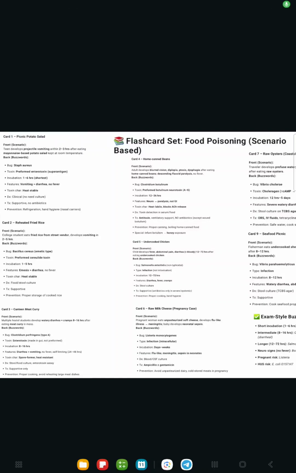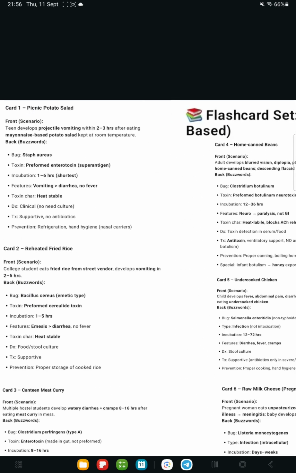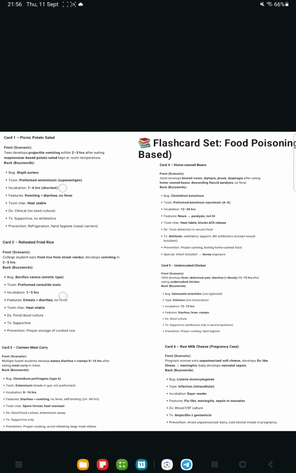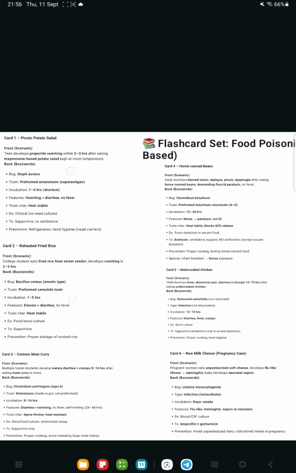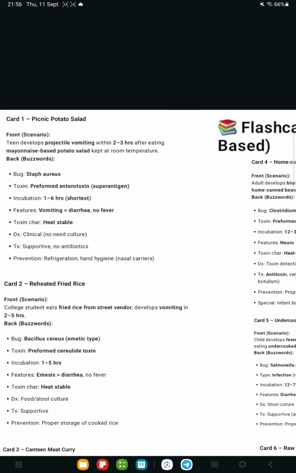Okay, now this is PYQ number 4, that is food poisoning, which we are discussing here, and we will discuss it in a scenario base. Okay, this year PYQ. So, first two cases we have to remember that they have short incubation period. In the end, we'll discuss which have short and which have long. That's it.